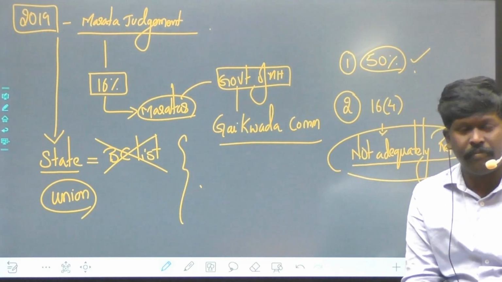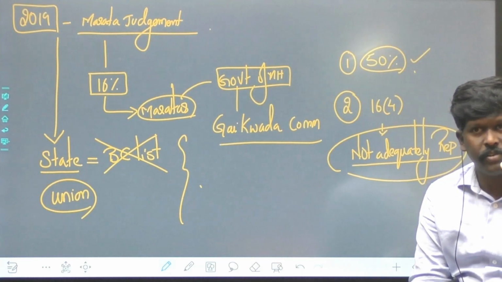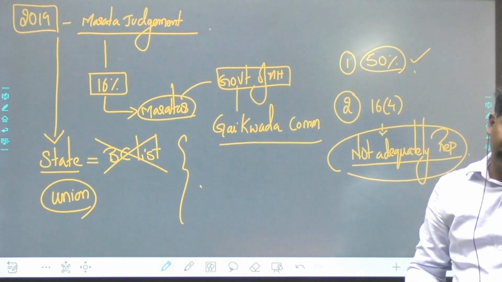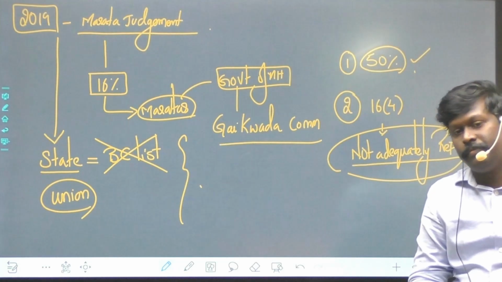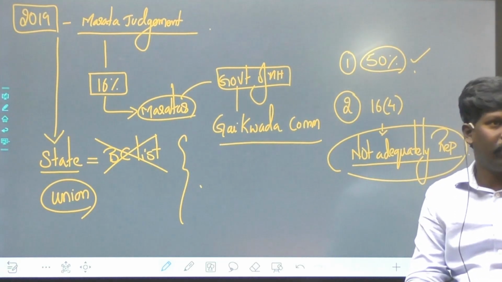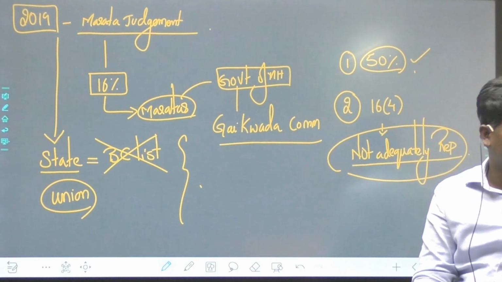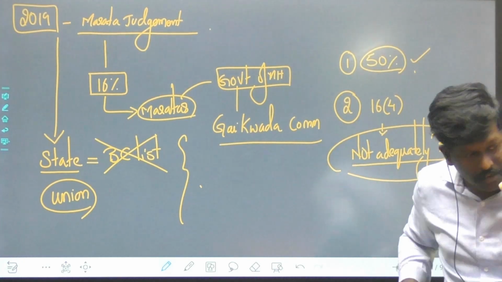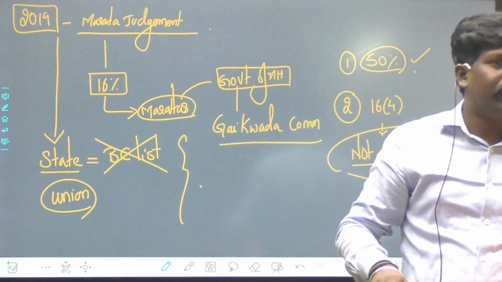According to the 105th Constitutional Amendment Act, the states were given the authority to notify a BC list. Article 342A. That's it. What is 340? 340 is the BC Commission.